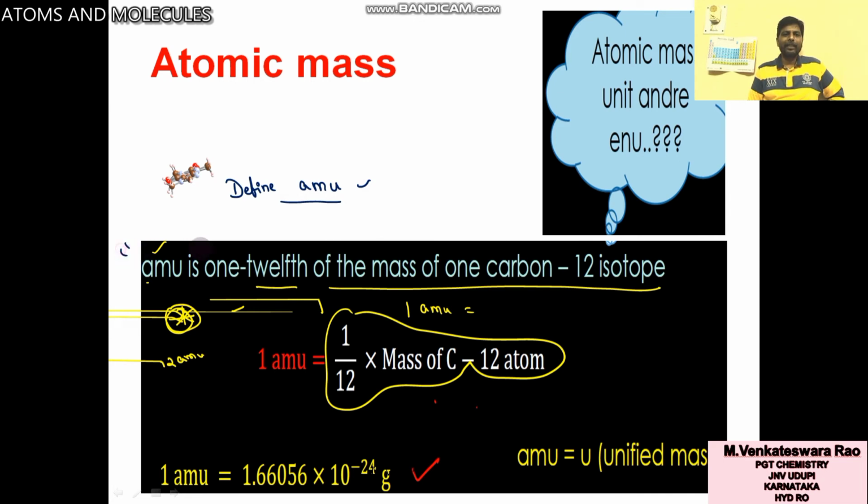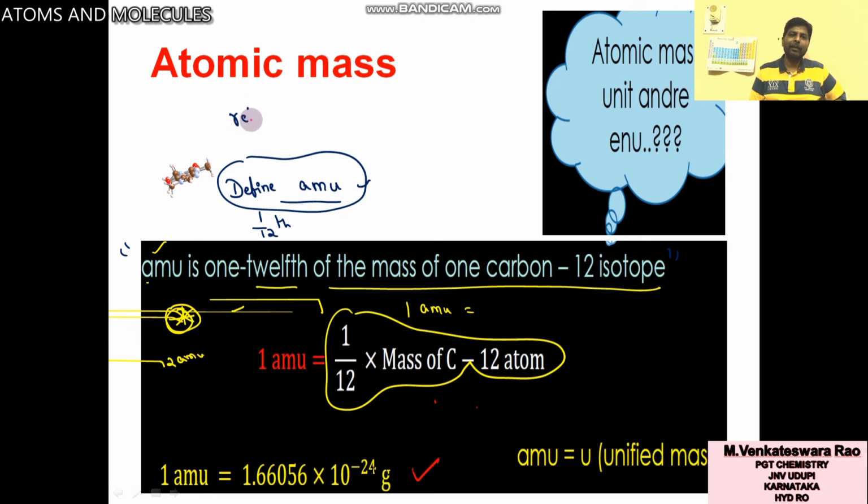You have to write this line, this is enough: AMU is 1/12th of the mass of one carbon-12 isotope. This is an important question.